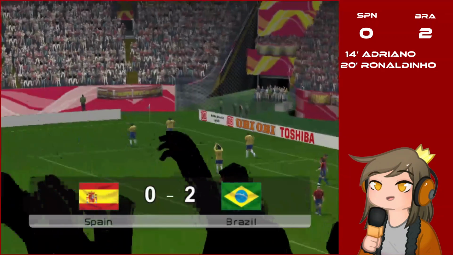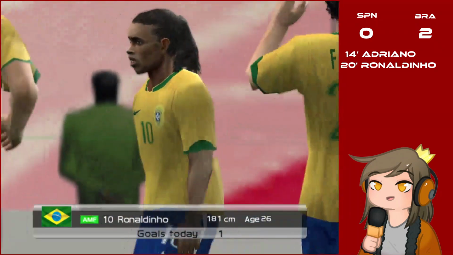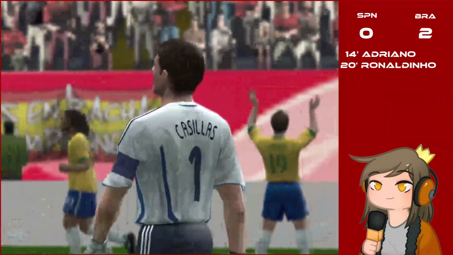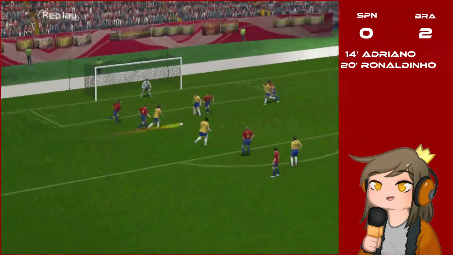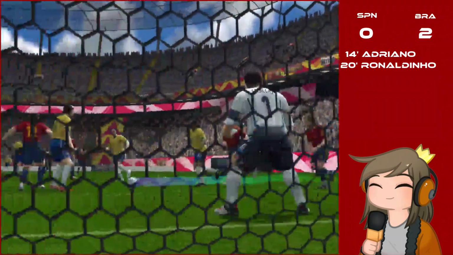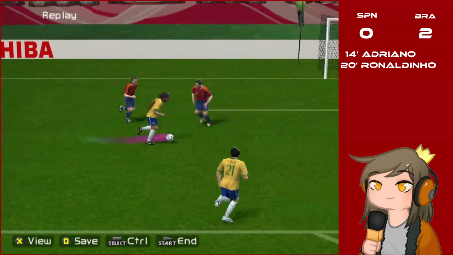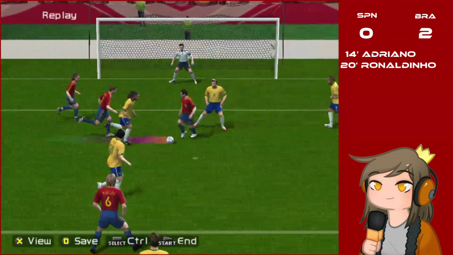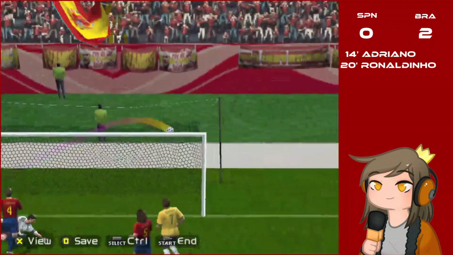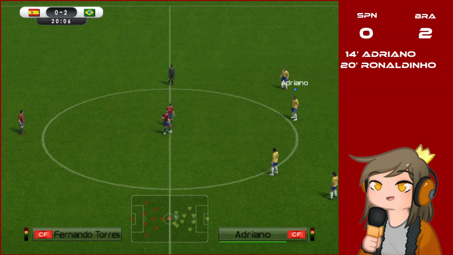Goal! That's Brazil 2. Spain 0. Ronaldinho number 10. The Barcelona superstar makes it 2 for Brazil. Let's watch the replay. A lovely help from Fred to recover the ball. 20 minutes on the clock, it's 2-0 Brazil.